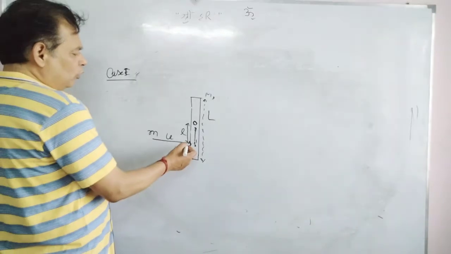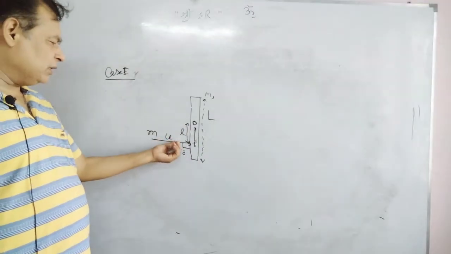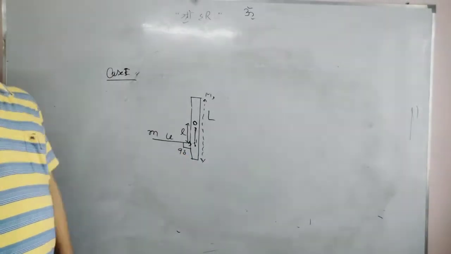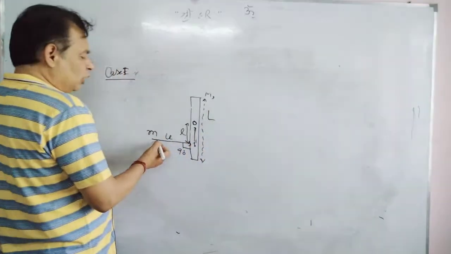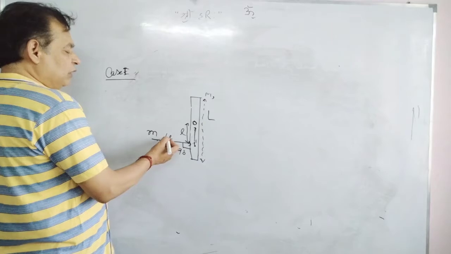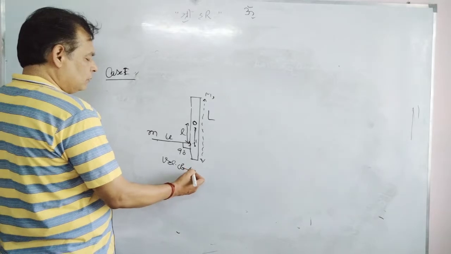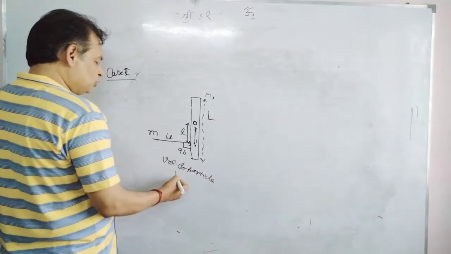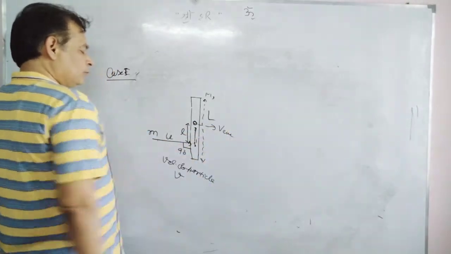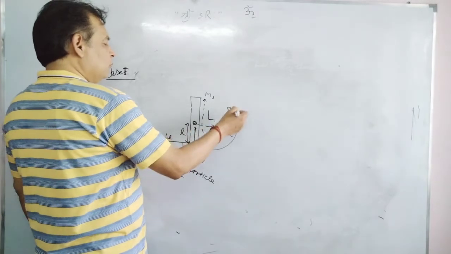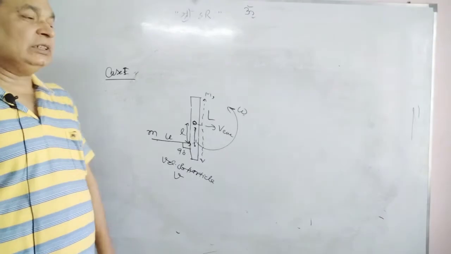If the force on a particular entity, for the particle or for the rod, is F, both will be equal and opposite, and they will be internal forces. Suppose the initial velocity is u, and after hitting, the velocity of the particle becomes small v. The velocity of the center of mass is VCM. The angular velocity has become omega about the center of mass. These are quantities after hitting.